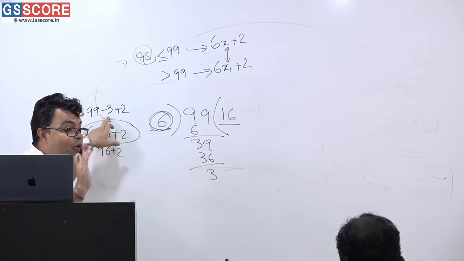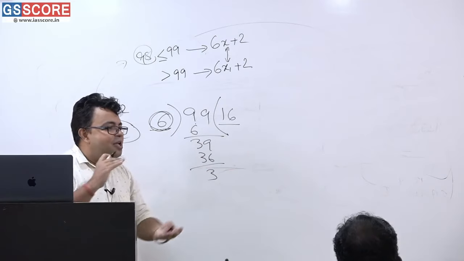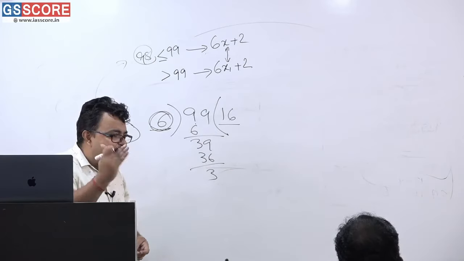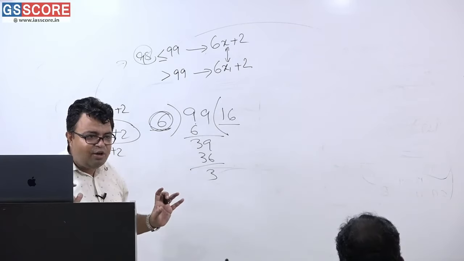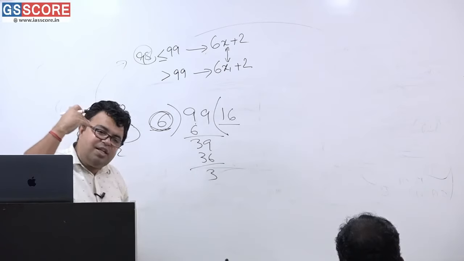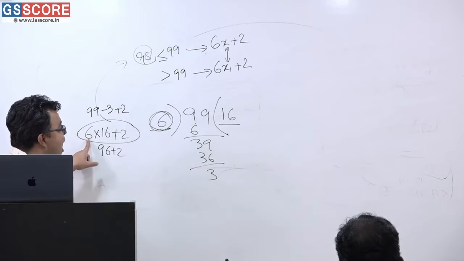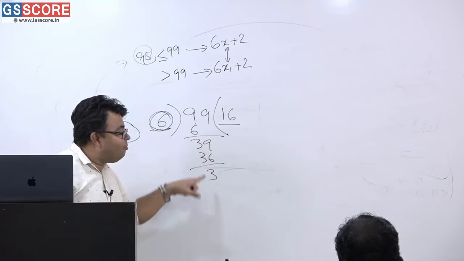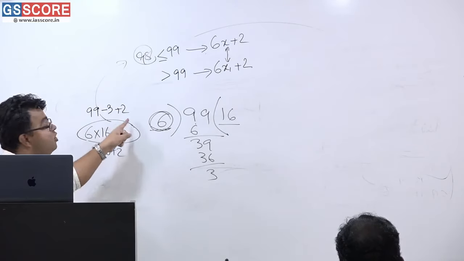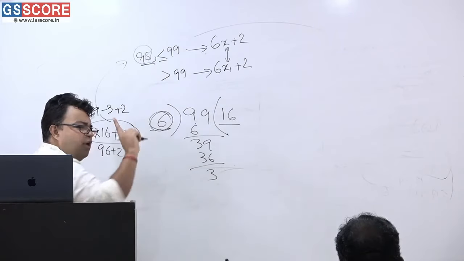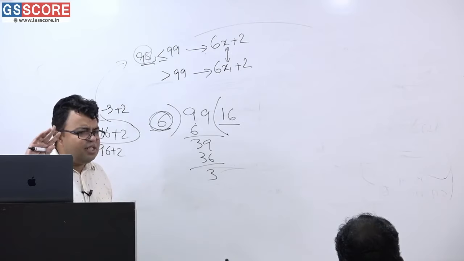96 is the last number below 100 that is divisible by 6. 6 का table पढ़ो ना. 60, then 66, then 72, then 78, then 90, then 96. Up till 96, these all are multiples. I am just describing the table form of 6. So 96 is such a number; how has it come? 6 into 16, or 99 minus 3 is 96. So 96 plus 2 is one such number, and what is that? 98. Have you understood this completely? So 98 is going to be the 2-digit largest number which when divided by 6 gives 2 as a remainder.